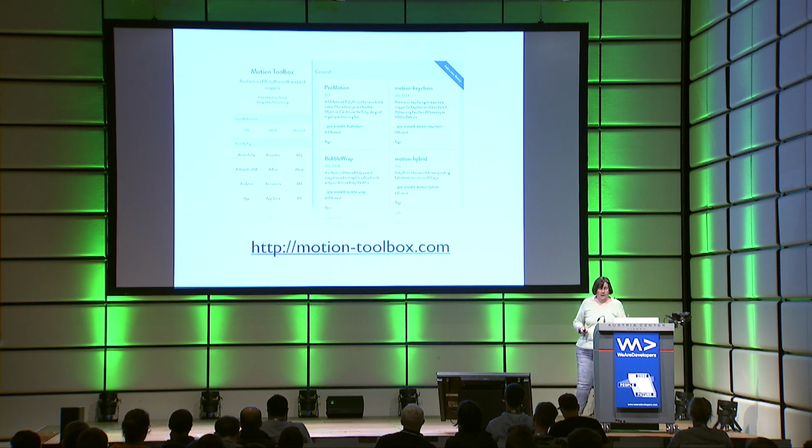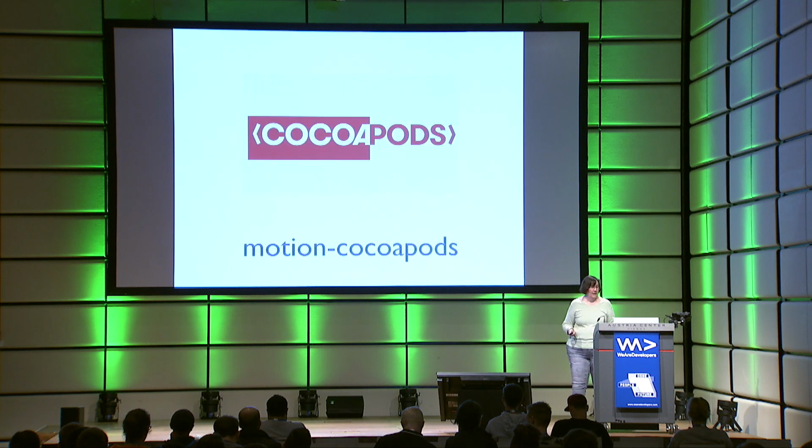There's also a curated set of gems specific to RubyMotion under Motion Toolbox, so you can find gems for your RubyMotion development. And if you can't find a gem that does what you want, you can always use CocoaPods. Through the gem called Motion CocoaPods, you can actually embed CocoaPods in your RubyMotion project and just use them like they were a gem.